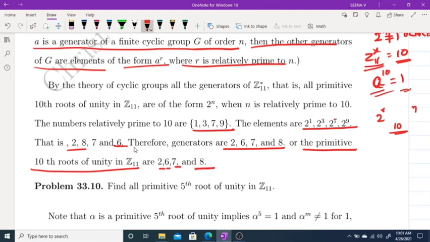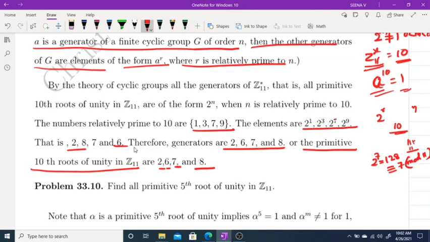Okay. 2 raised to 7, you can evaluate. 2 raised to 6 is 64, and 2 raised to 7 is 128. 128 is congruent to 7 mod 11, since 11 times 11 is 121, because we are considering everything in Z11.